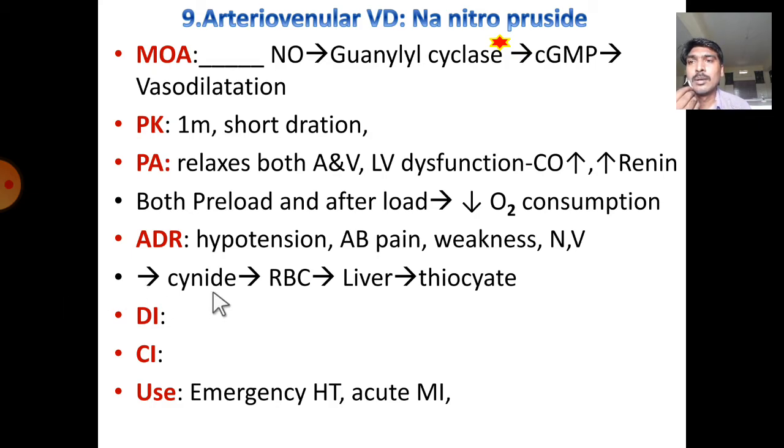Upon metabolism, it will liberate some cyanides. These cyanides are trapped into the RBC. It will be carried to the liver where it is converted into thiocyanates.